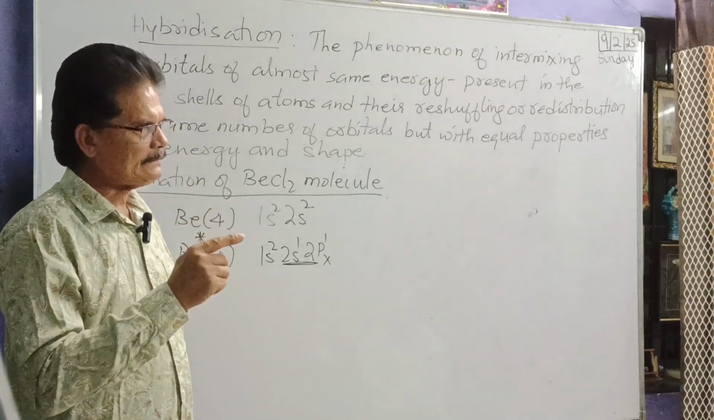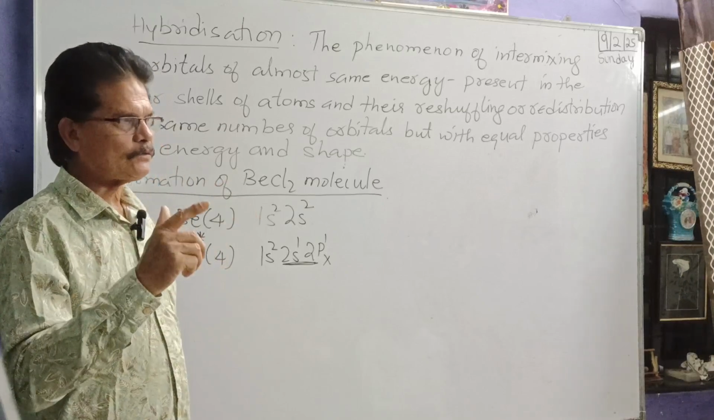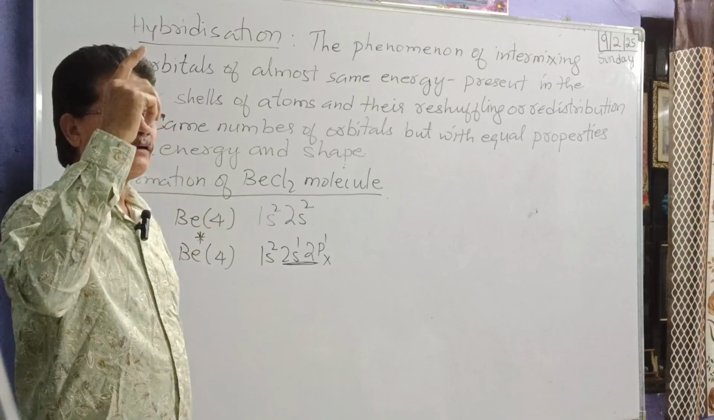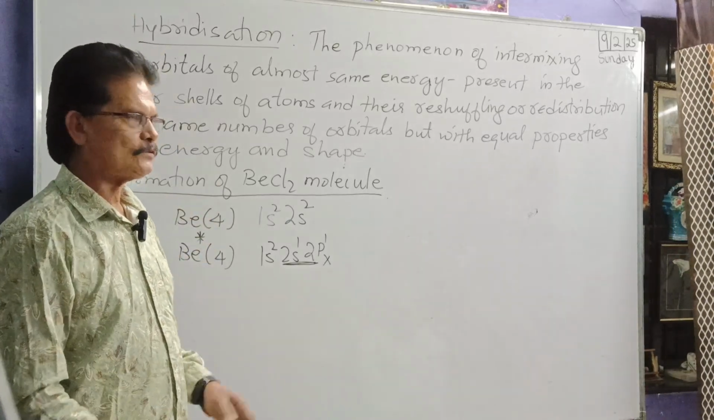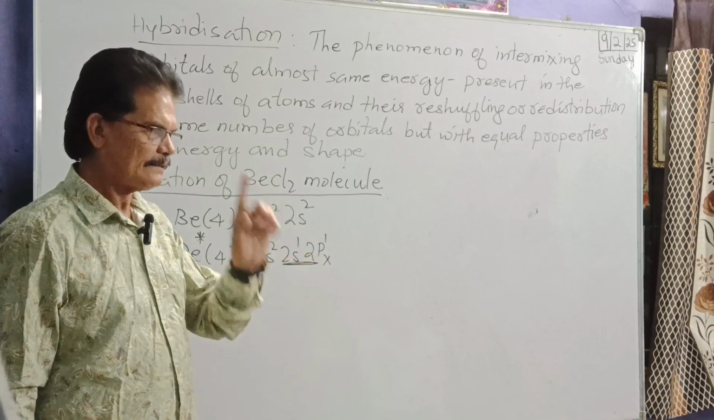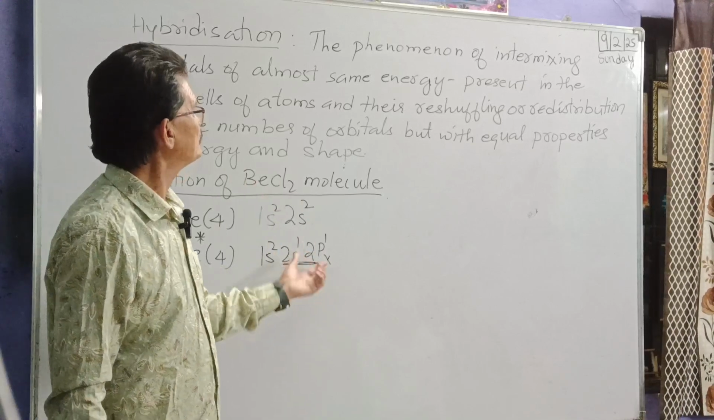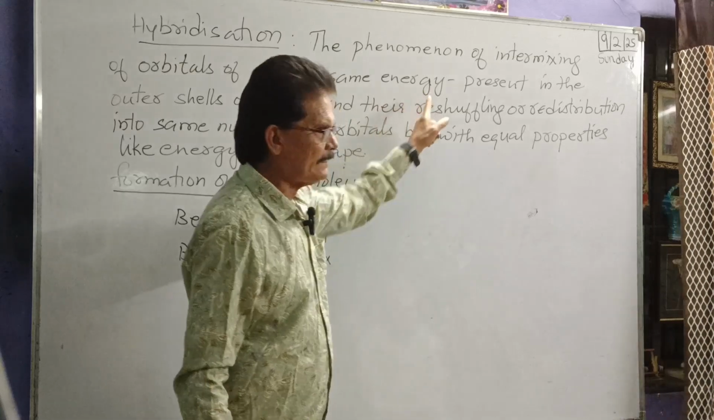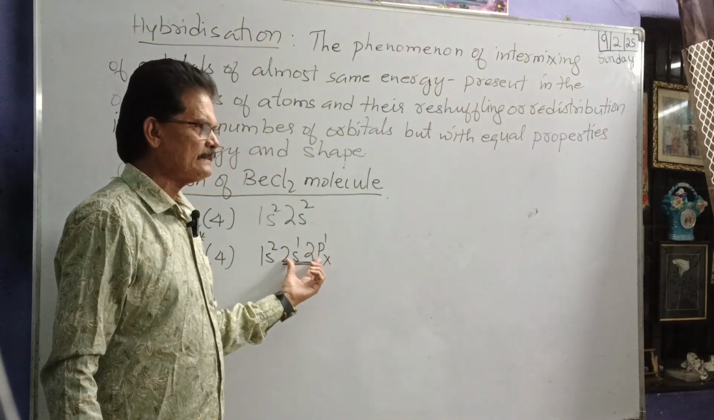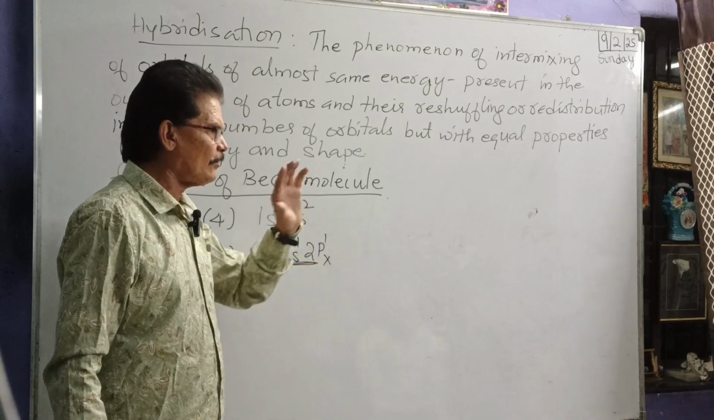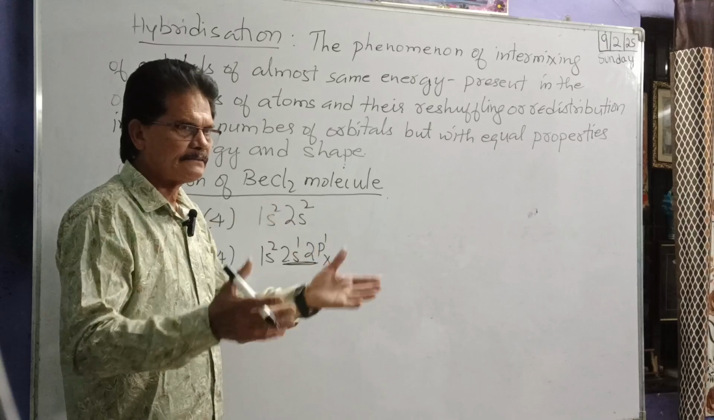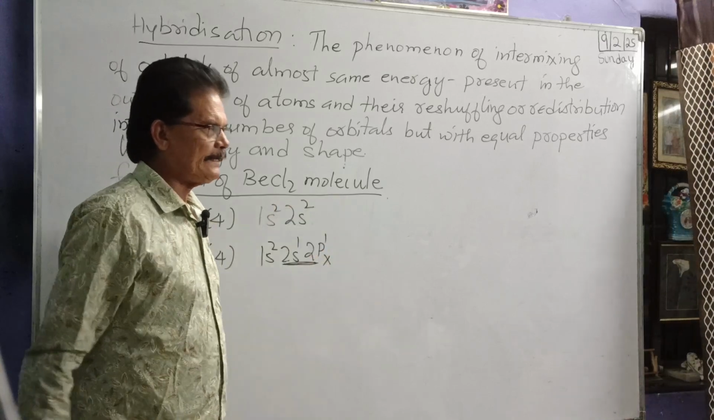So n equal to 1 is K shell, n equal to 2 is L shell, n equal to 3 is M, n equal to 4 is N. Okay, so now the outermost shell is n equal to 2, the L shell. And what are these orbitals? They have almost the same energy. Not exactly equal energy, but almost equal energies.